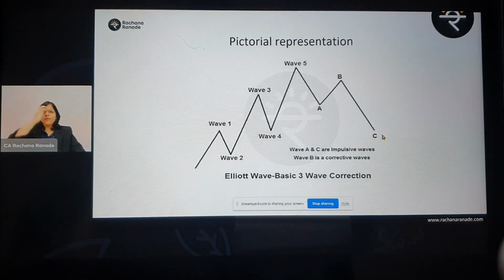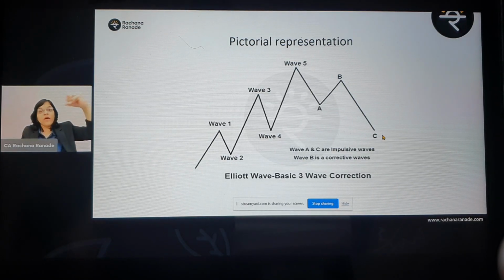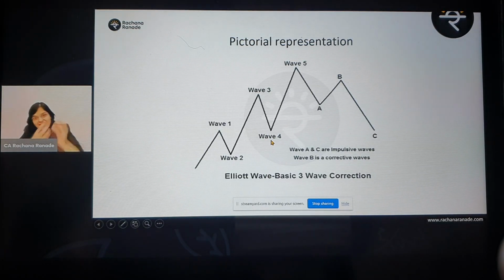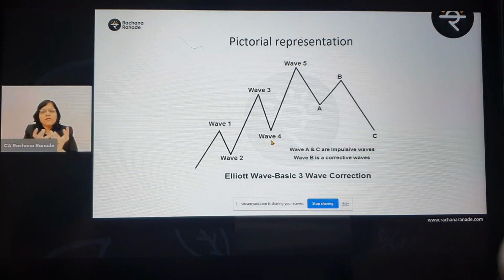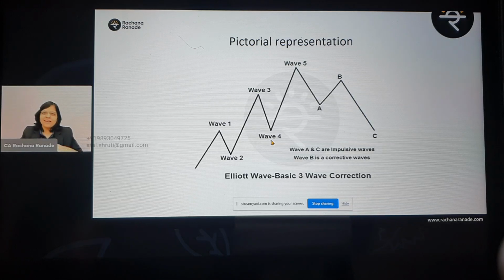Now an important point is, are there any rules as to how big wave 1 can be, how big wave 2 can be, or how big wave 3 and wave 5 can be? And if I'm talking about wave 2 and wave 4, if there's a correction, how much can they correct? The entire rules have been formed by Mr. Elliott. Now I'll tell you, this is not any law as such, it is his theory. This theory has been used by various other experts, and they have made their own interpretations of it. I could find at least 5 to 6 theories by myself.